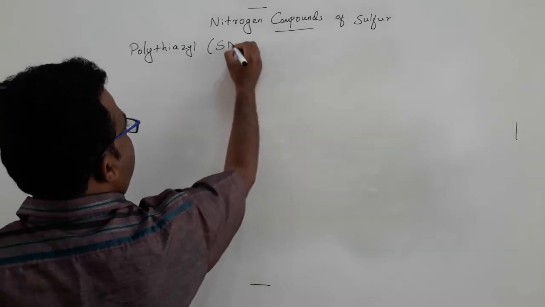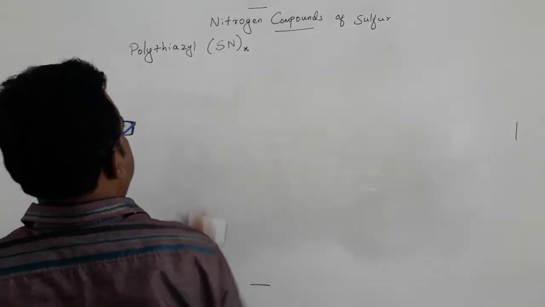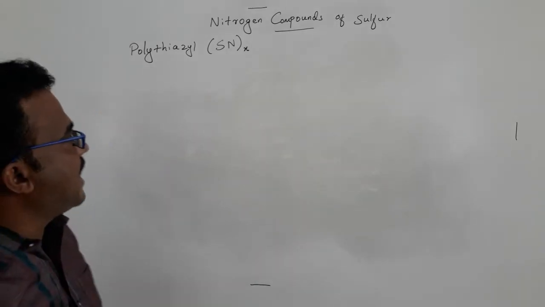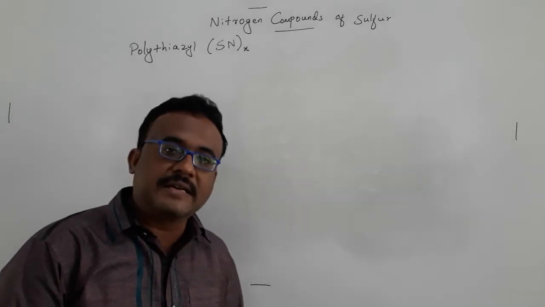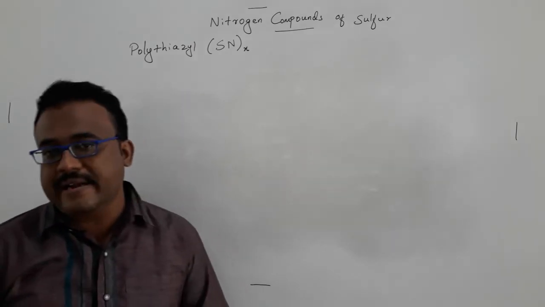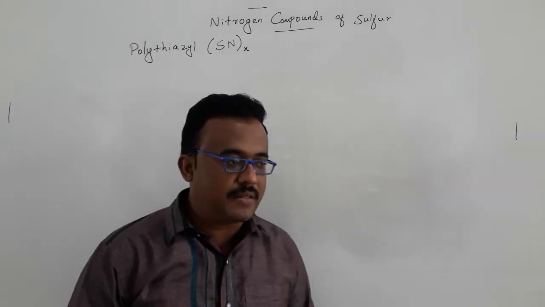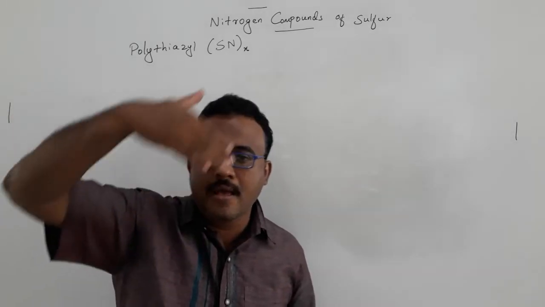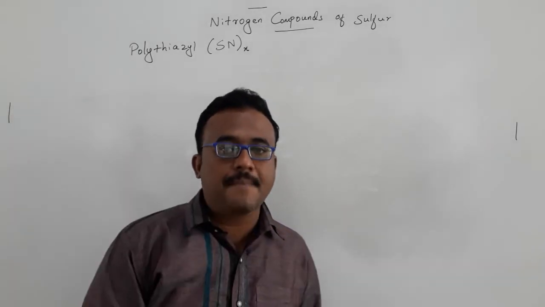It has the general formula (SN)x. It is a bronze-colored solid. It is diamagnetic in nature, and interestingly, the sulfur-nitrogen chain will be almost in the same plane.